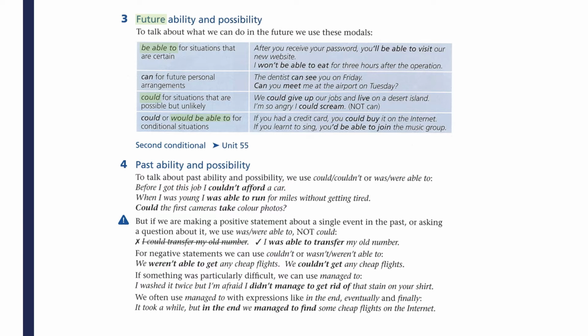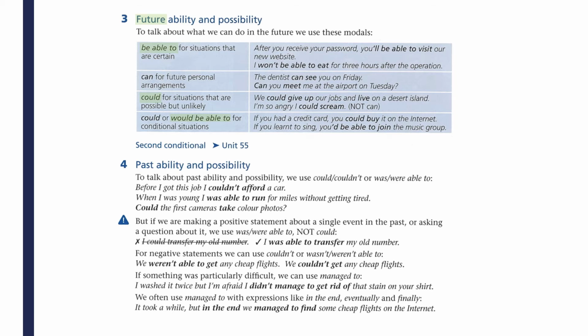If you want to mention a possibility that is unlikely, we use the word could. If you say we could give up, it means it's possible, but I don't think I will. Finally, if you want to use it in the second conditional, the one that we've talked about before, the one that uses the word would for the result, we normally say you would be able to join.